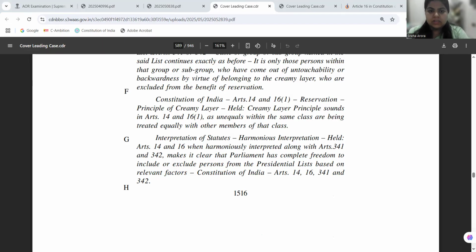Now, the last 2 conditions are upheld. It was said that once the examination of the backwardness condition, condition number 1, was abolished, it was upheld that you need to establish that there is an inadequate representation of the community in the relevant sector, and that when we are providing such reservation, it will maintain the administrative efficiency.